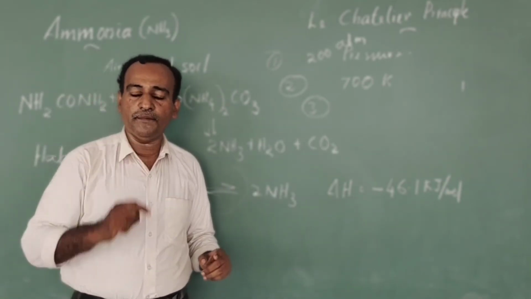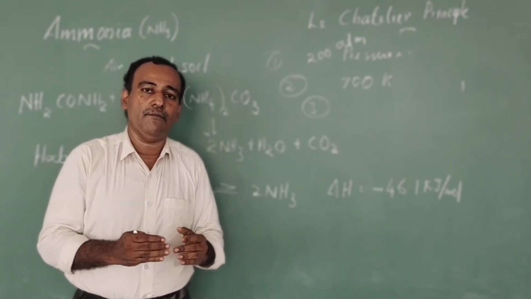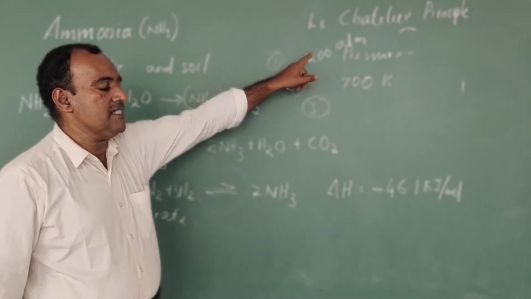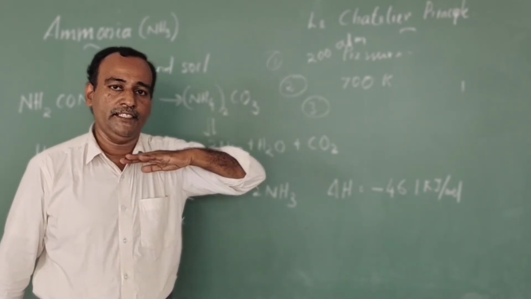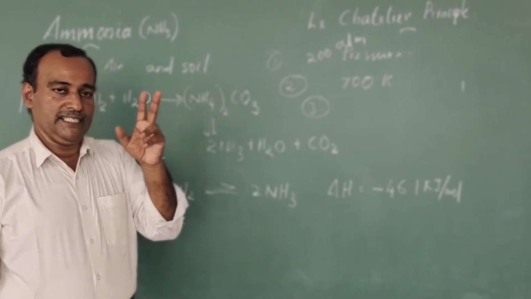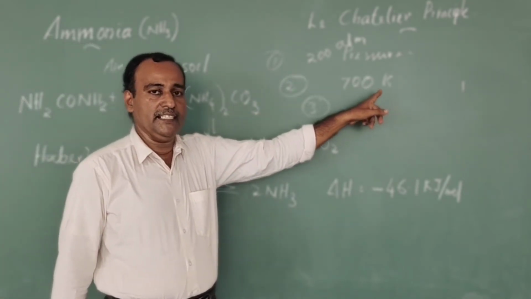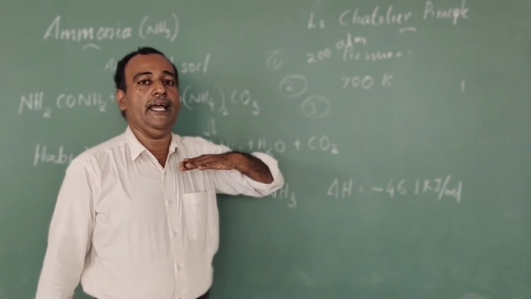So what are the optimum conditions to get maximum yield? The first condition is around 200 atmospheric pressure, applied and maintained throughout the process. The second condition is 700 Kelvin temperature, applied and maintained throughout.